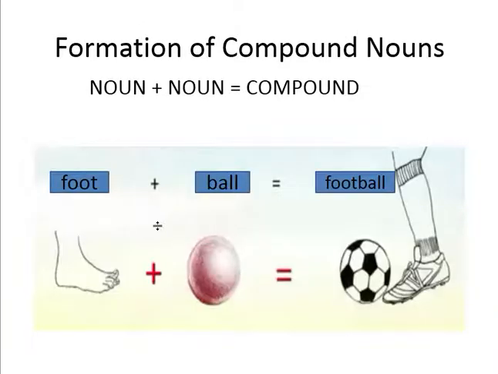The noun plus noun structure is commonly used for compound expressions, which simplify certain kinds of things. As you can see in this picture, the first noun, foot, modifies or describes the second noun, ball. Together, they take on the new meaning of football.